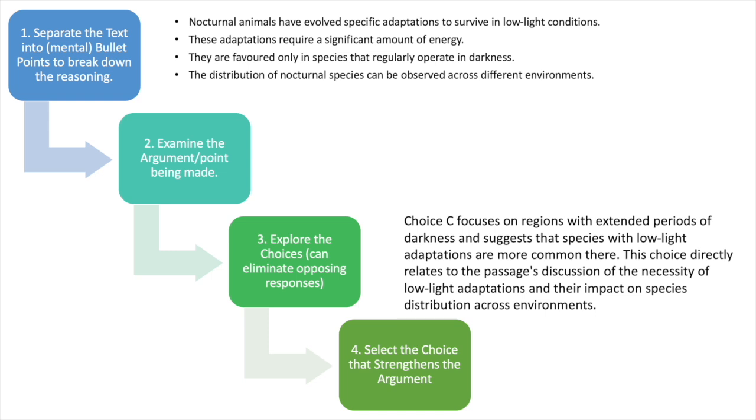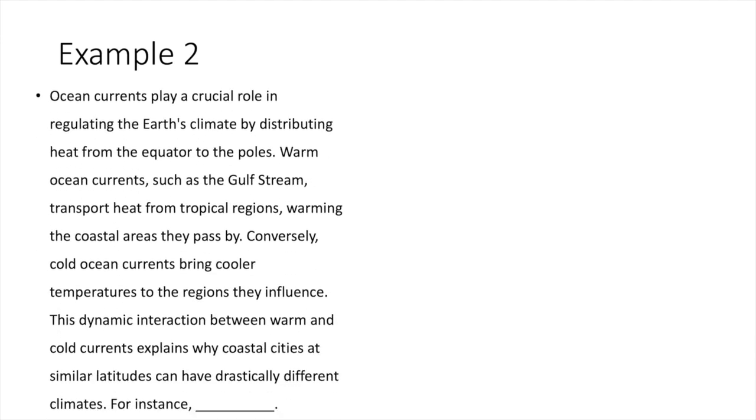So, choice C is therefore the correct answer. Now, we can go on to another example. Here, the text is, ocean currents play a crucial role in regulating the Earth's climate by distributing heat from the